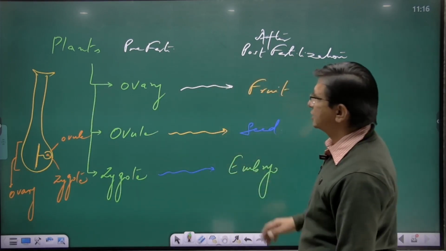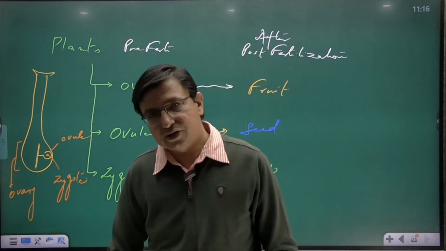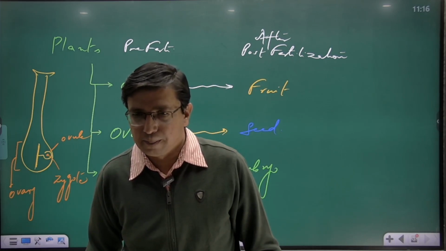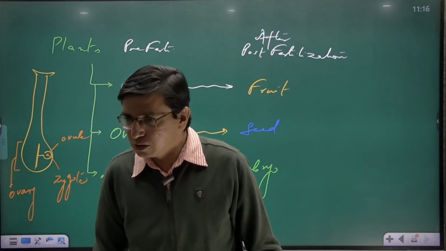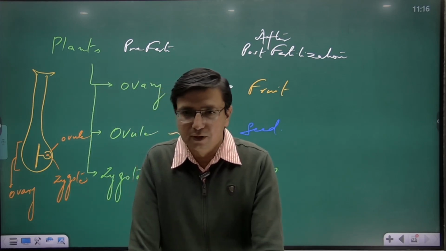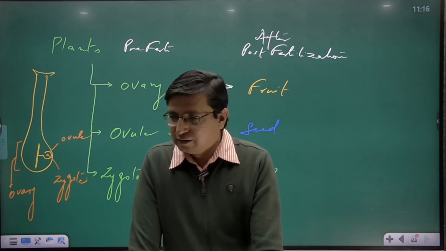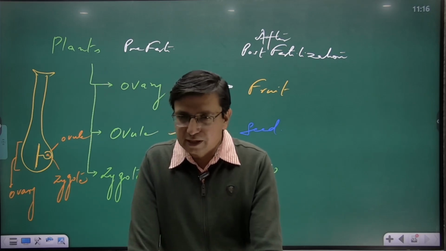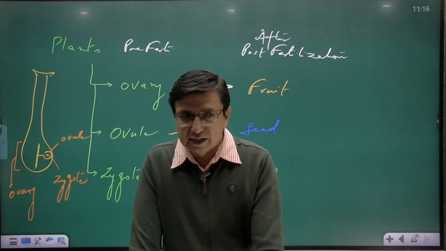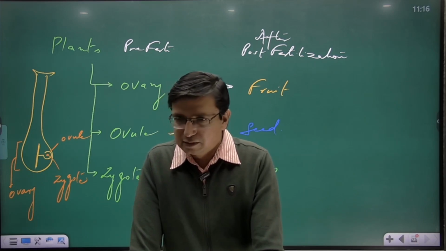So these are three very important concepts. Ovaries after fertilization convert into fruit. Tomato is also a fruit. Brinjal is also a fruit. From the botanical point of view, everything that develops from ovary is a fruit. This classification that brinjal is a vegetable, tomato is a vegetable, watermelon is a fruit, apple is a fruit has been made by us only.